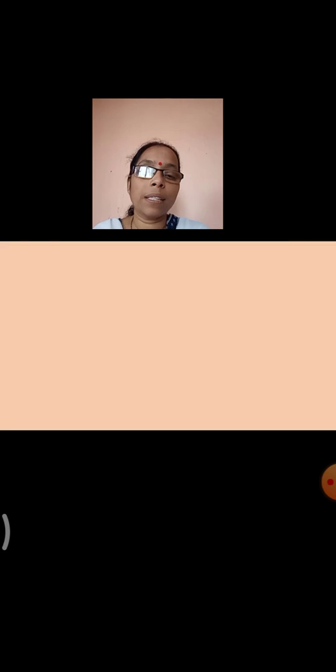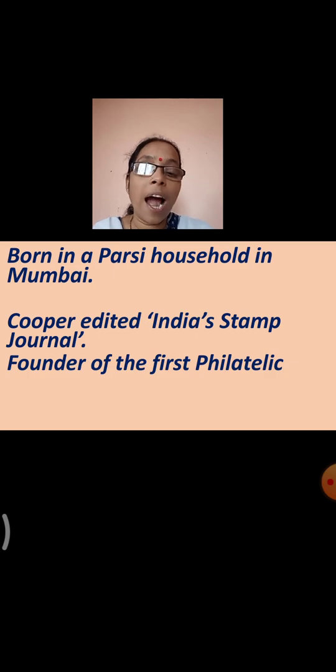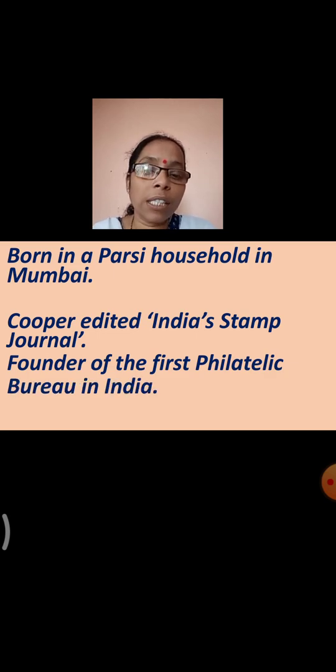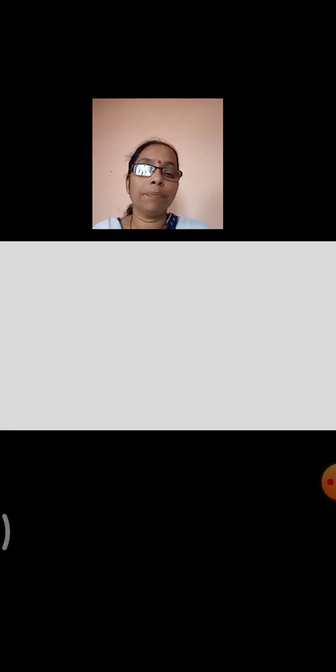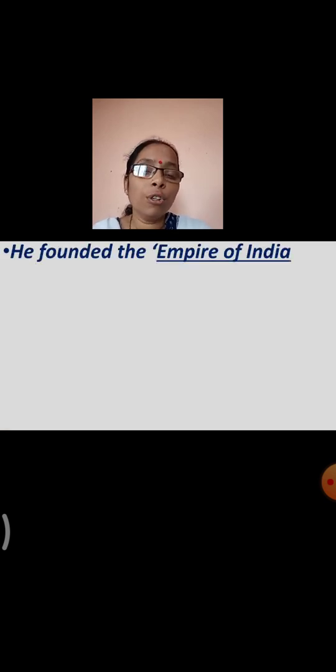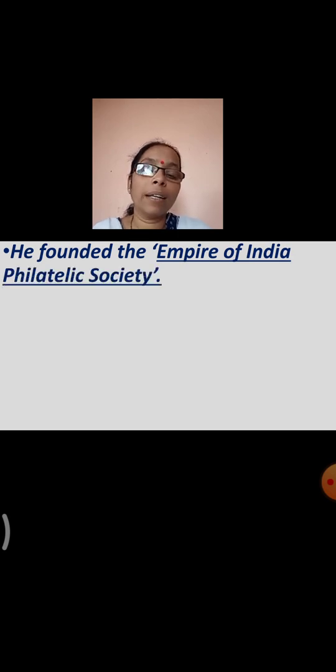Okay, so Jal Cooper is an Indian philatelist. He was born in a Parsi household in Mumbai, and Cooper edited India's Stamp Journal. He is known as the editor of the India Stamp Journal, and also a founder of the first philatelic bureau of India. So what is this? It is an office that collected stamps. So what is a philatelic bureau? An office that collected stamps. Now he also founded the Empire of India Philatelic Society.